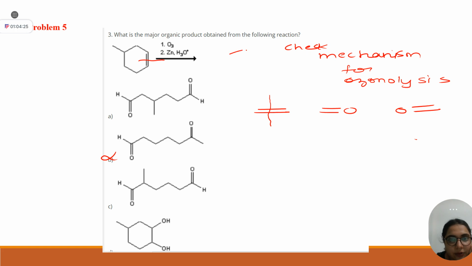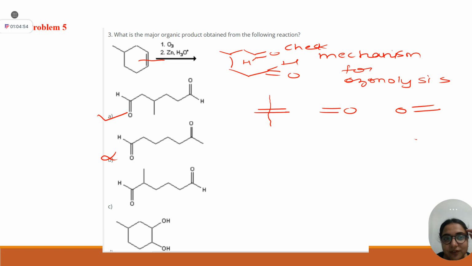Let me draw it here. One thing is clear: at the terminal carbon, an aldehyde will form. Someone was saying option C. Why? Because this methyl is one carbon away from the carbonyl, right? Yes or no? Whoever was saying C, the correct option is option number A.